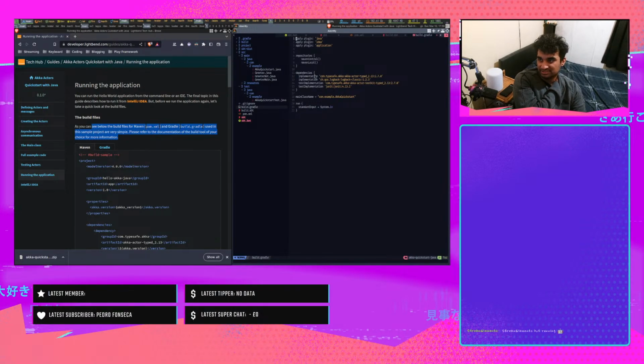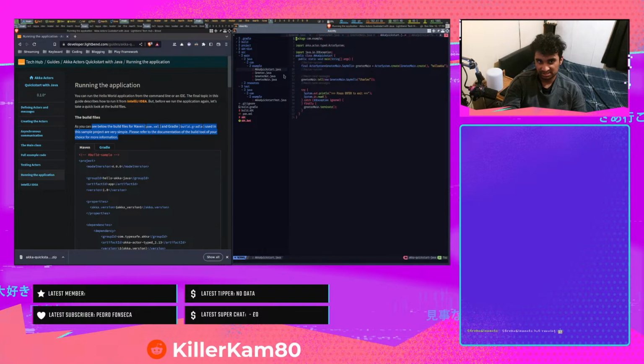So the difference is implementation would be you want to have these in your tests and in your production ready code. Test implementation is just for I only want this in my tests. So there's no point in putting JUnit as a normal implementation because you're not going to use JUnit when you're actually running production ready code, right? You're only going to use JUnit when you're testing. So you only want it being pulled in when you're testing. Main class name is just saying you want to execute it from Akka Quickstart. This is in case it doesn't have a main method, but it does, so it should know it anyway.